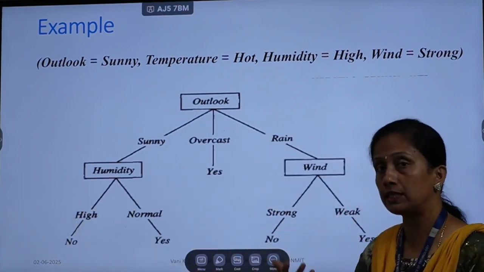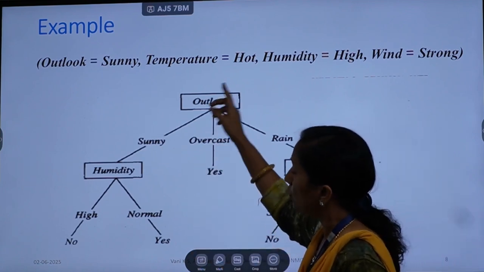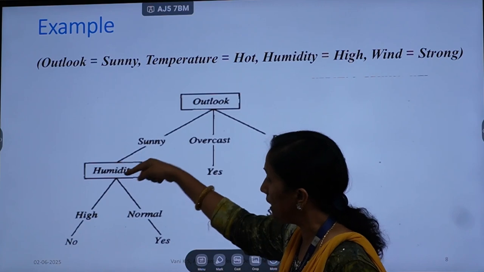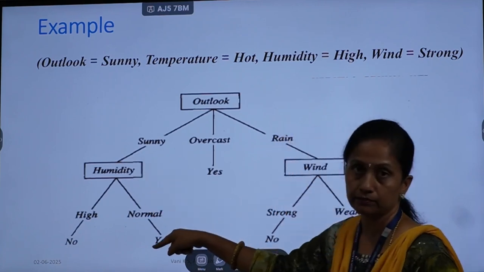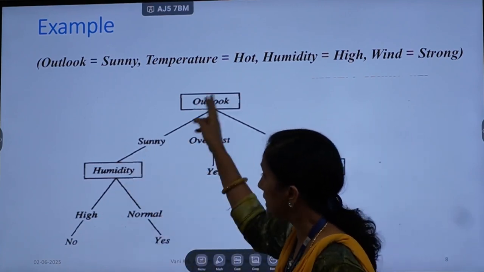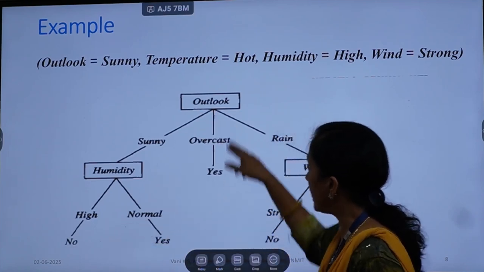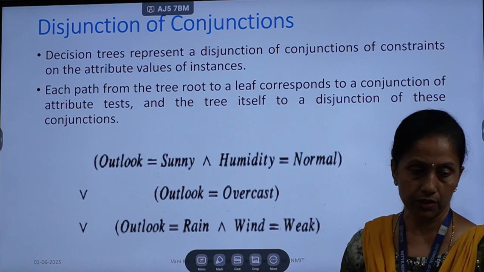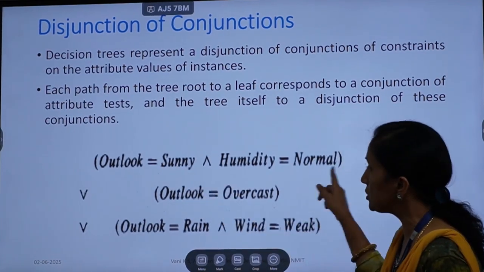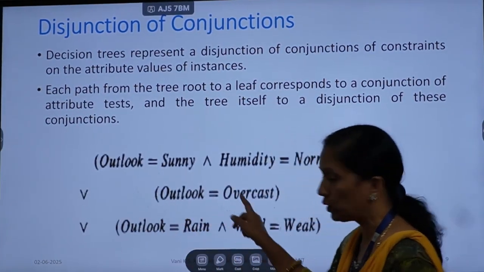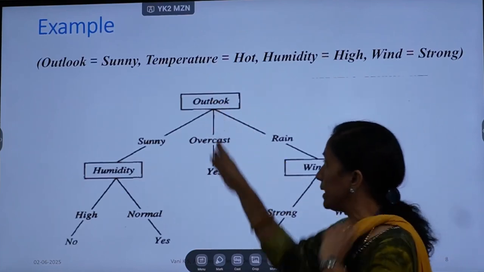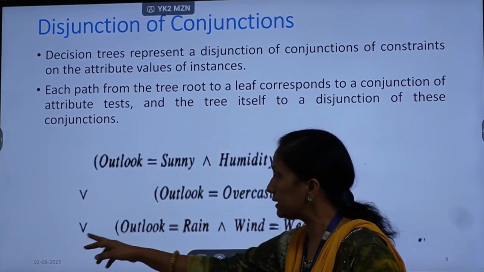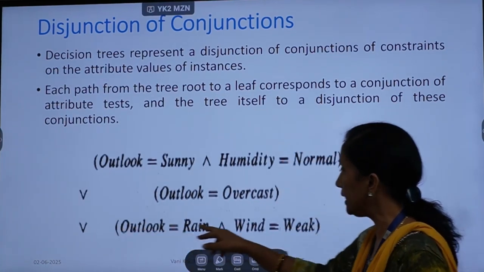Or one more is the disjunction. That is one more branch, how can I write? One more conjunction: Outlook is sunny and humidity is equal to normal, then yes. So every branch here is a conjunction. As many branches as there are here, we call it a disjunction of many conjunctions. So this is one branch, or that is another branch. Outlook is overcast, this is one branch. Or again, it's a disjunction of many conjunctions here.